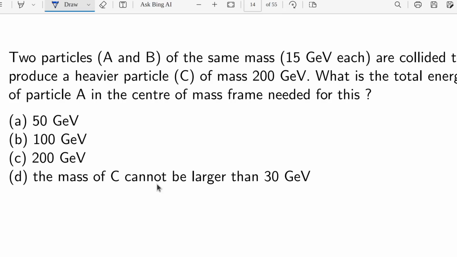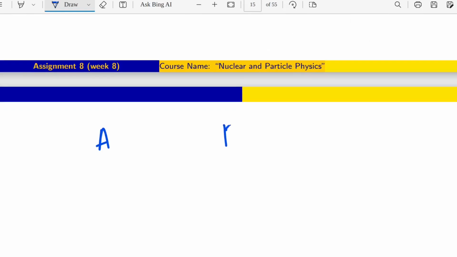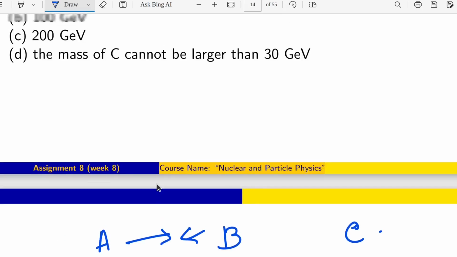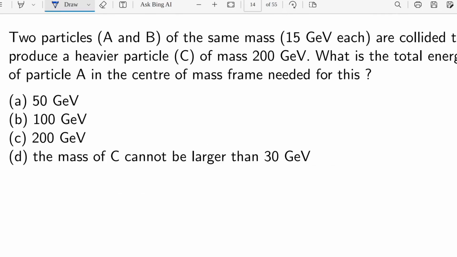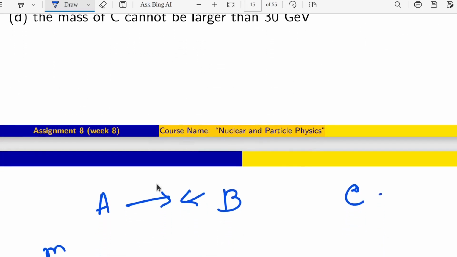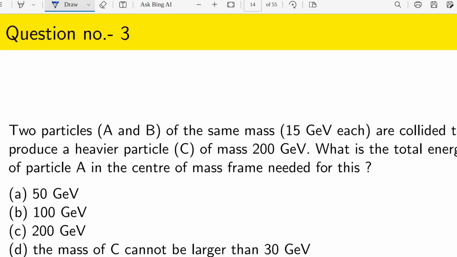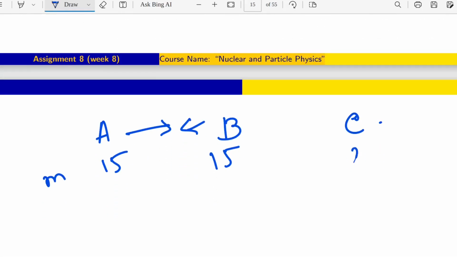Right. So what they have mentioned in that question, A and B are there, and if they are colliding each other, then it will produce a C. So what is the mass of each particle? The mass of each particle is 15 GeV, 15 GeV. So this is 15 GeV, this is 15 GeV. And what they have produced? They have produced a particle with the mass of 200 GeV, and the particle is named C. So these two will collide and it will make a heavier particle with mass 200 GeV.